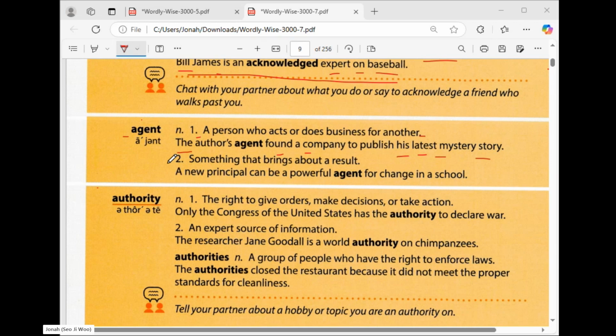Another meaning of agent is something that brings about a result. So a new principal can be a powerful agent for change in a school. So it's another meaning. It depends on the sentence. So for example, something that brings about a result. Can you make a sentence using that meaning?